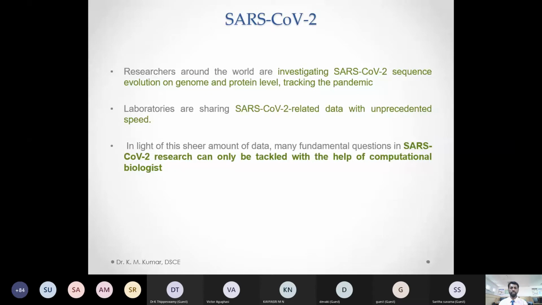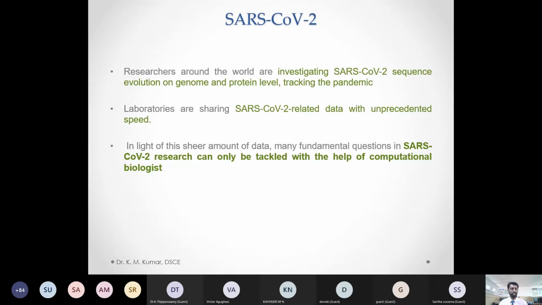In light of the sheer amount of data, many fundamental questions in SARS-CoV research can only be tackled with the help of computational biologists. Why are computational biologists playing a vital role in analyzing this data?